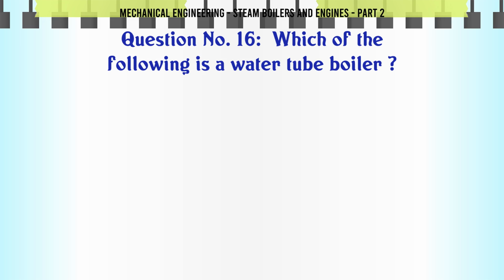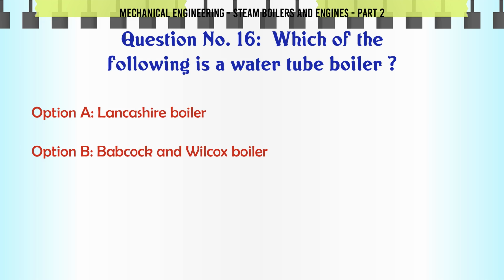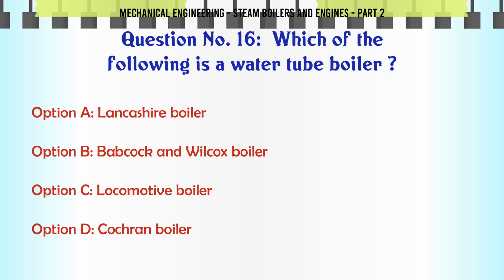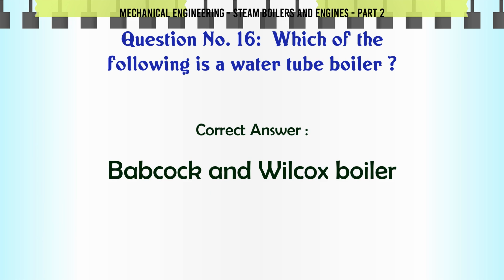Which of the following is a water tube boiler? A, Lancashire boiler. B, Babcock and Wilcox boiler. C, Locomotive boiler. D, Cochran boiler. The correct answer is Babcock and Wilcox boiler.